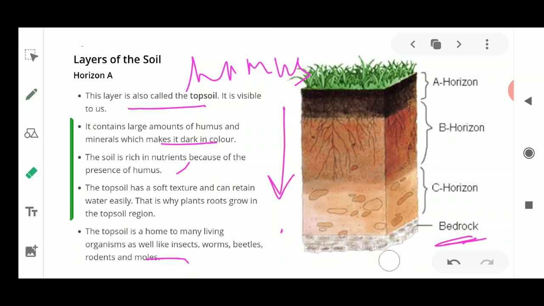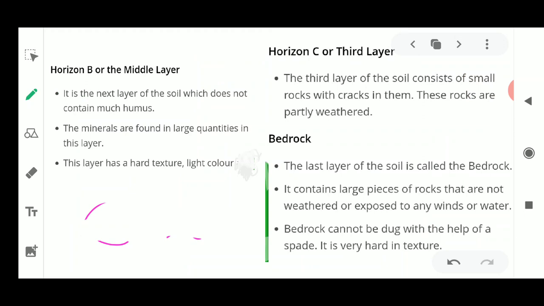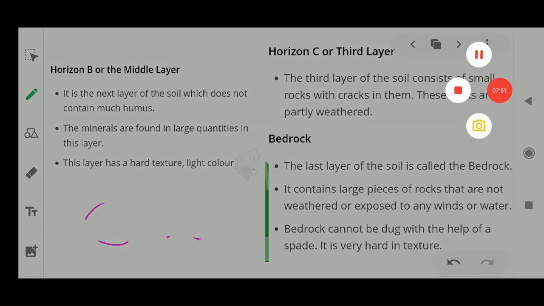Sometimes the trees which grow on the top soil reach till the subsoil, till the B horizon. As you could see here, the roots are present in these B horizons also. Okay, so this is how the layers of the soil are present in the earth's surface, and this is how the various horizons are placed and the layers are made inside the earth's surface, which constitutes the making of the soil.